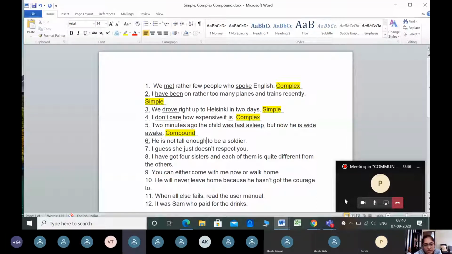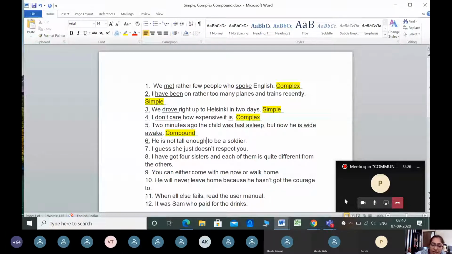Yes, please tell me, what is it? Ma'am, if I say you should be studying, then will be a verb? Auxiliary verb. Be studying together is a verb. Okay, should be studying, even that you can take up as a verbal clause. You can take that also. Or be studying also is a verb. But here, to be a soldier is a phrase.